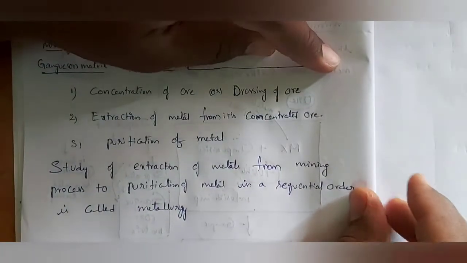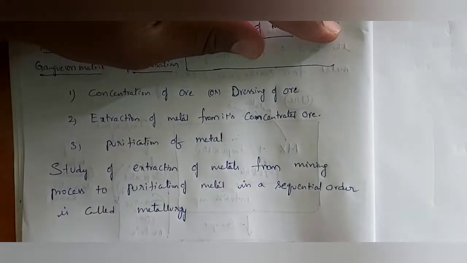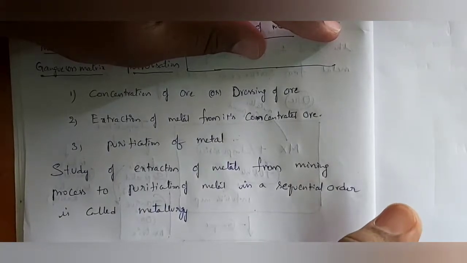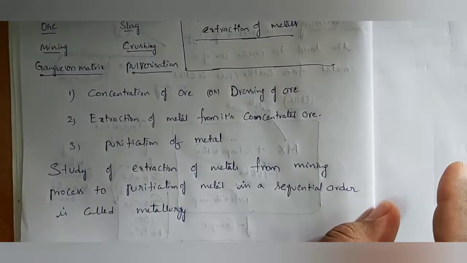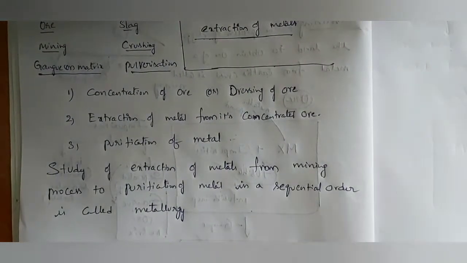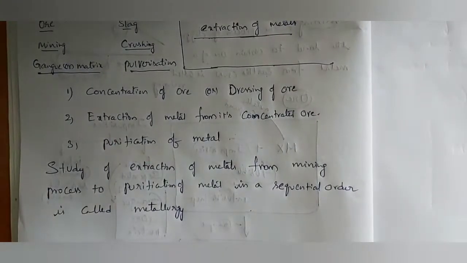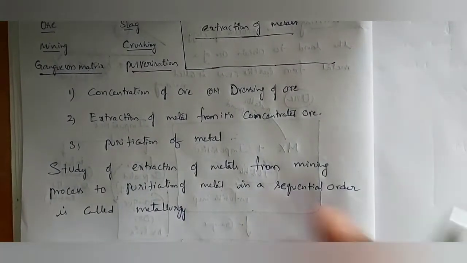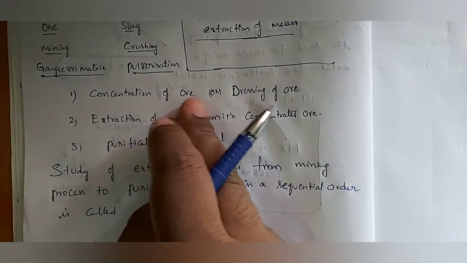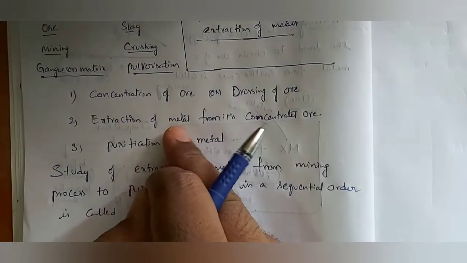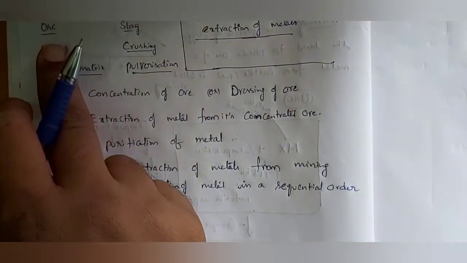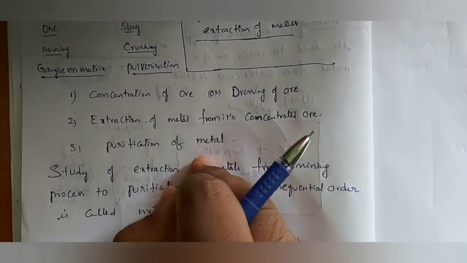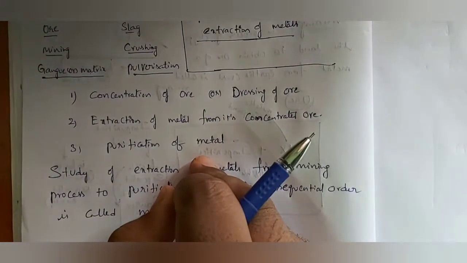Study of extraction of metals from mining. So from the first step, mining, we will get mineral. We have to recognize whether it is mineral or ore. After finding that ore, it should be crushed or pulverized. Like that, different steps are there. After crushing or pulverization, concentration of ore or dressing of ore. Next, extraction of metal from its concentrated ore. Finally, purification of metal. So started with mining, ended with purification of metal, we will get pure metal.